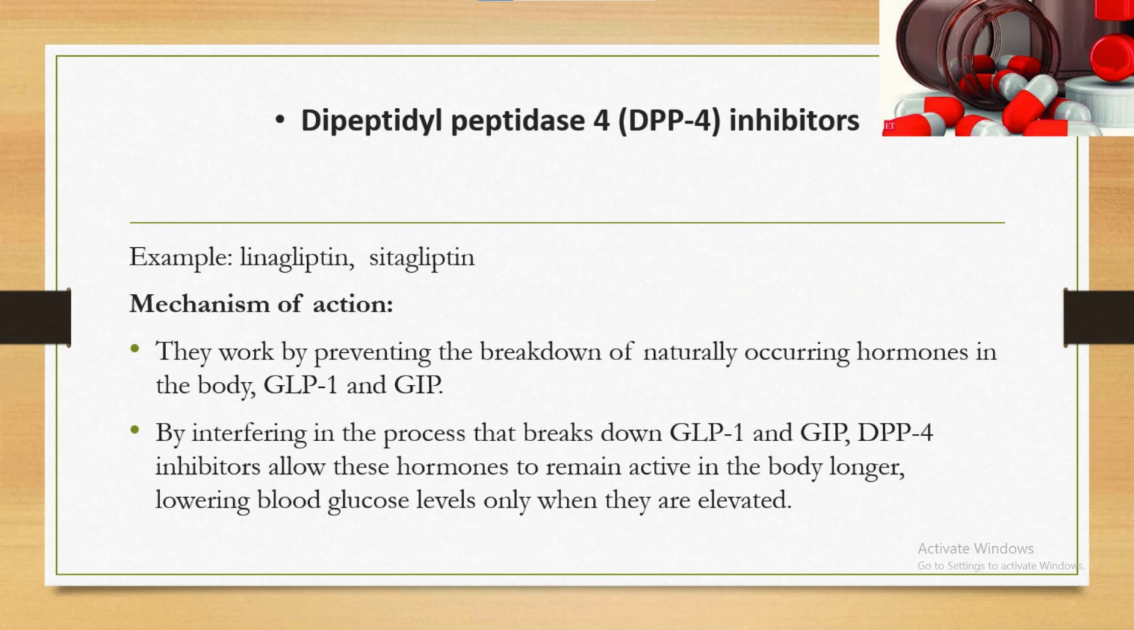Dipeptidyl peptidase 4 (DPP4) inhibitors. Example: linagliptin, sitagliptin. Mechanism of action: they work by preventing the breakdown of naturally occurring hormones in the body, GLP-1 and GIP. By interfering in the process that breaks down GLP-1 and GIP, DPP4 inhibitors allow these hormones to remain active in the body longer, lowering blood glucose levels only when they are elevated.